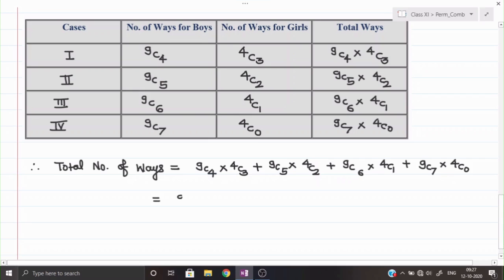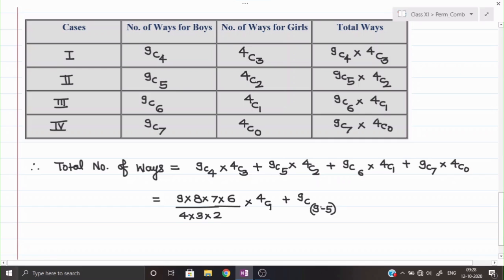9C4 we can write as 9 into 8 into 7 into 6 upon 4 into 3 into 2 into 1. 4C3 I am writing directly as 4C1. Plus 9C5. If I wish to open it, then I will open it by 5 places, so that is better. We shall write 9C5 first as 9C 9 minus 5, the complement rule. So it will become 2 over 4 over there, so it will be a little easier for us.